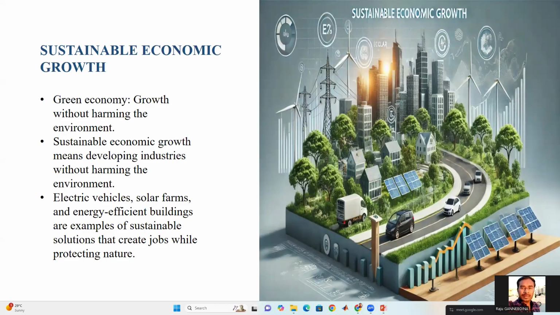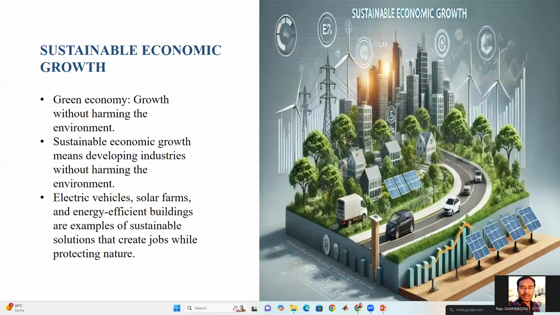In sustainable economic growth, there is the green economy. A green economy means we can grow the economy without harming the environment, like using electric vehicles, solar farms and energy efficient buildings, so that we can use more sustainable energy without affecting the environment.